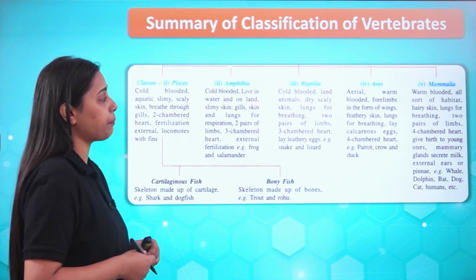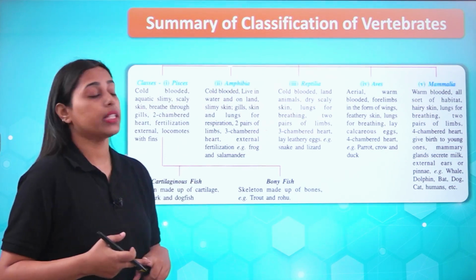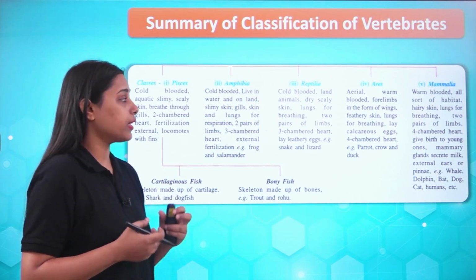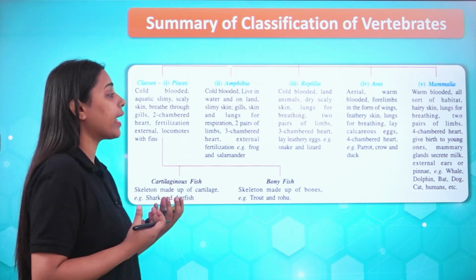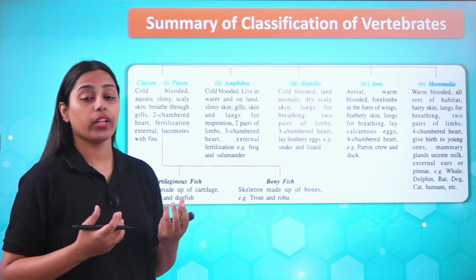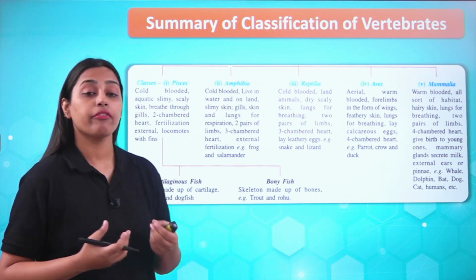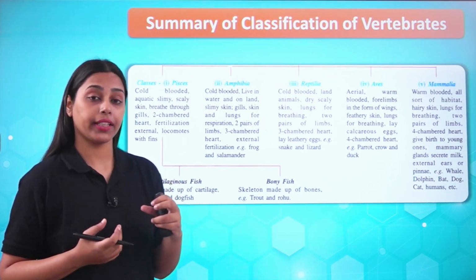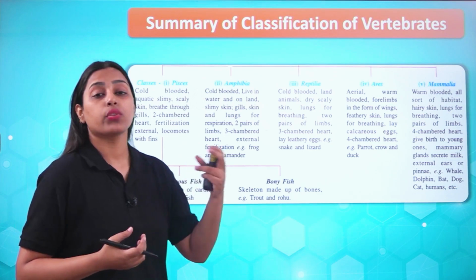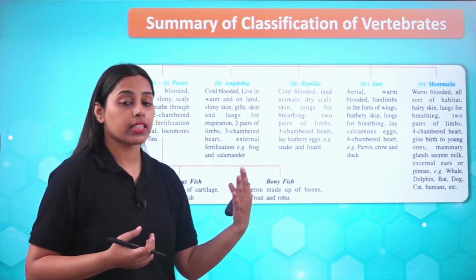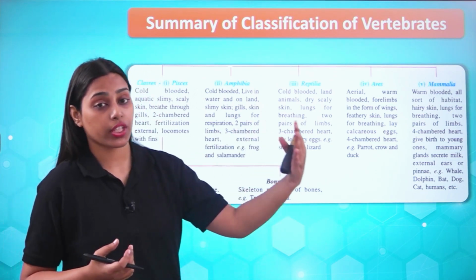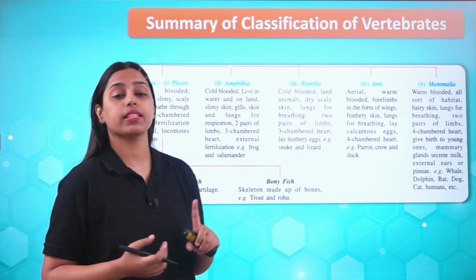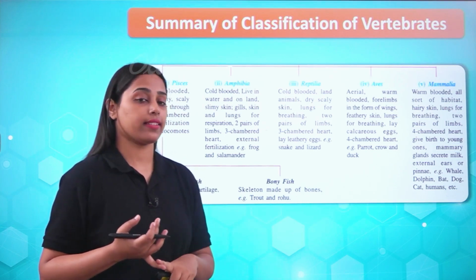Next class is class Reptilia. These are also cold-blooded. These are land animals. Dry scaly skin is present. Lungs are present for breathing. They have two pairs of limbs and a three-chambered heart, where the ventricle is partly divided, which indicates the advancement towards a four-chamber heart formation. They lay leathery eggs. Examples are snake varieties and lizard varieties.